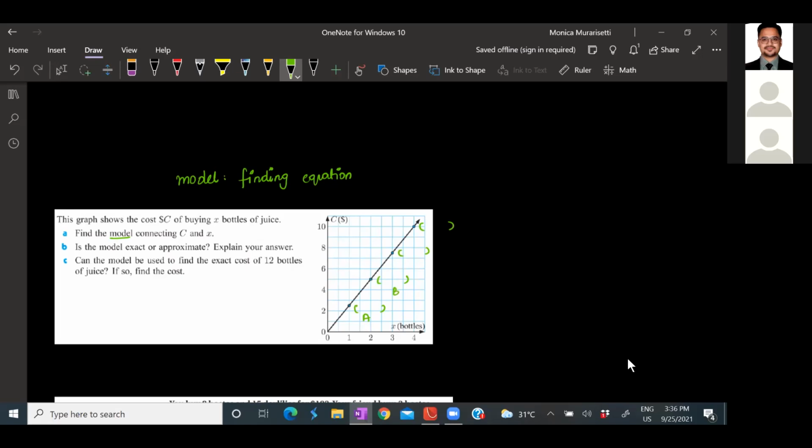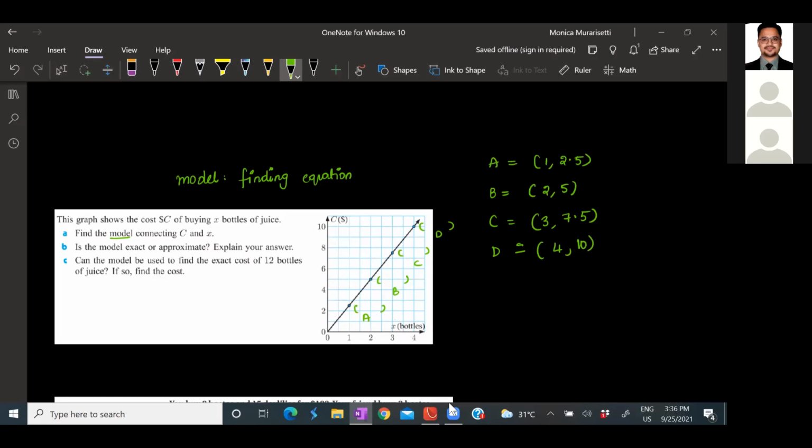Let's say this is A, B, C, and D. What is the nearest possible data value for this? It is 1, 2.5 or something. So let's say A is 1, 2.5. Then what is B? B could be 2, 5. And then C is 3, 7.5. And D is 4, 10. All right. Now you have all the data values.